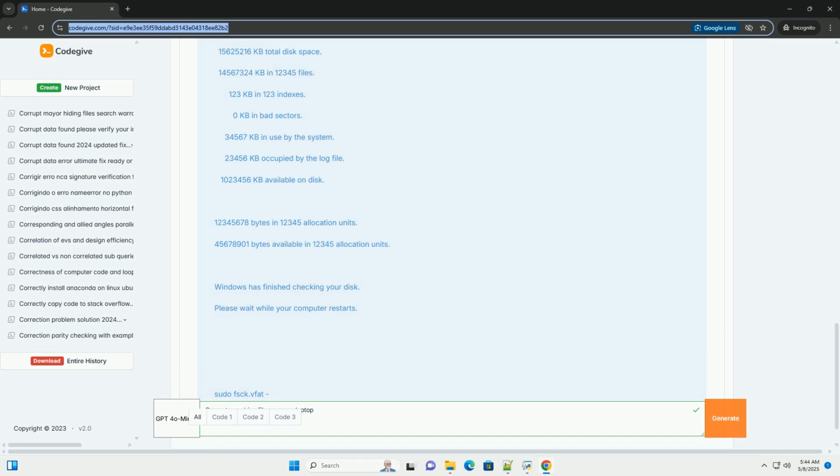EaseUS Data Recovery Wizard, Windows/Mac OS, a commercial product with a free trial, limited recovery capacity. It has a user-friendly interface and supports a wide range of file types. Disk Drill, Windows/Mac OS, another commercial option with a free trial. It offers advanced features like data protection and disk monitoring. R-Studio, Windows/Linux/Mac OS, a powerful and professional-grade data recovery tool. It's more expensive but offers advanced features for complex recovery scenarios.